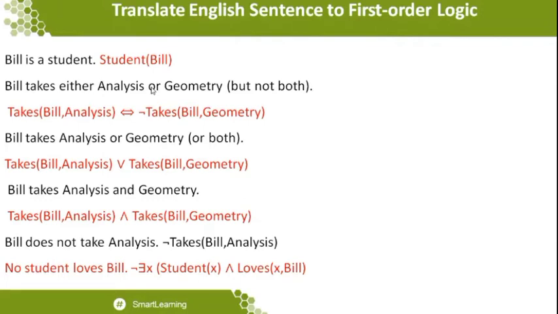The next statement, no students love Bill. What it comes to say is that not even a single student in the classroom or in the college is going to love Bill. So I want to make that particular statement intentionally. No students, in the sense that at that moment I cannot give for all, because when I give negation with for all, it means that there exists